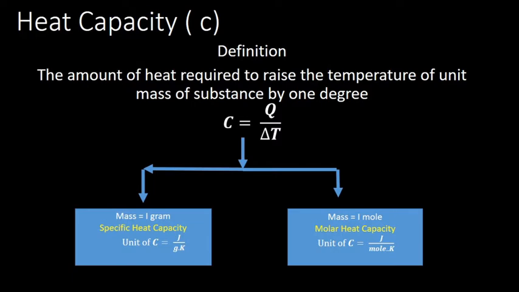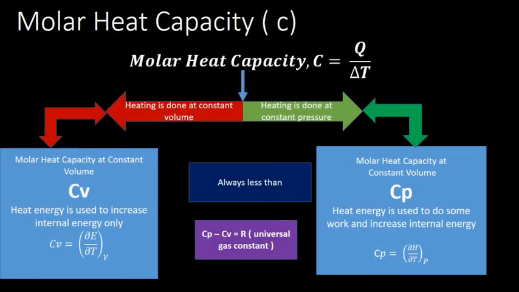If we take the mass in grams, we call it specific heat capacity. Instead of that, if we take the substance in moles, that is molar heat capacity. The unit of specific heat capacity is joule per gram per Kelvin, whereas for molar heat capacity, it is joule per mole per Kelvin. And in our further discussions, we are going to discuss molar heat capacity only.